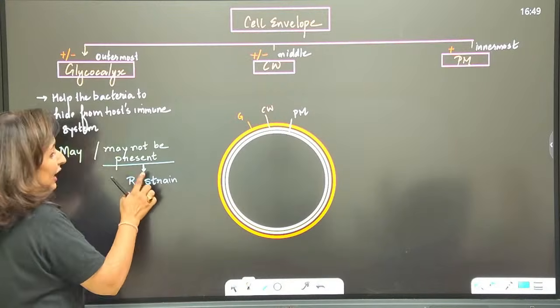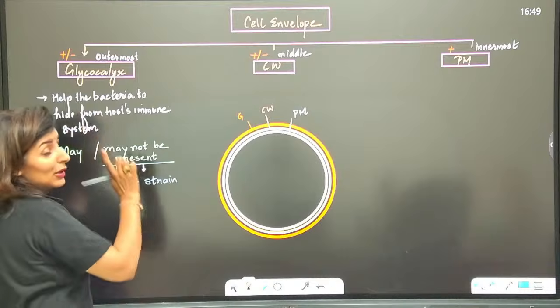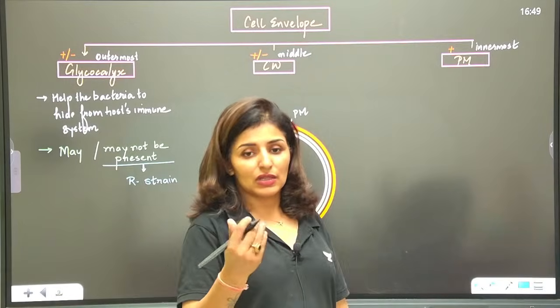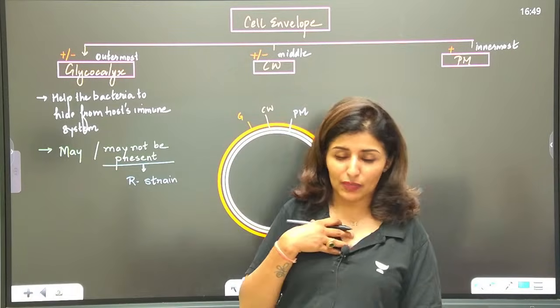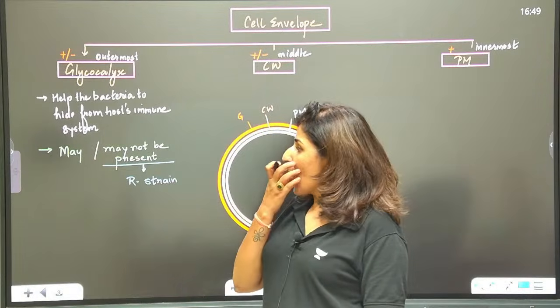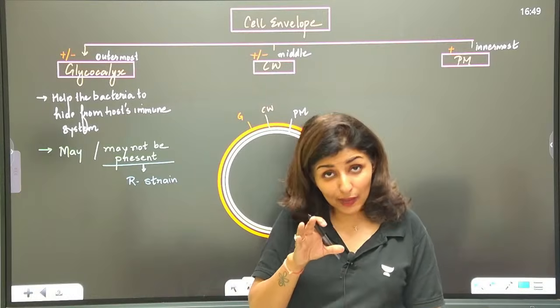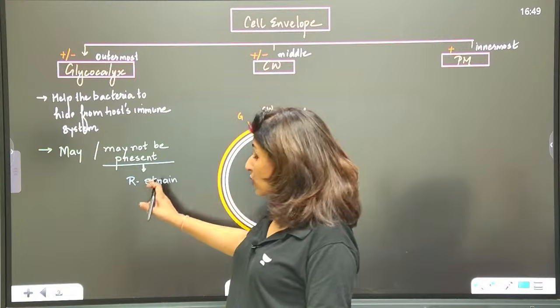Now listen, if the glycocalyx is not present, the bacterium will not be able to hide from immunity. Let's say a bacterium enters my body. My immune system is active 24/7. My immunity will only be able to see that bacterium which does not have glycocalyx.